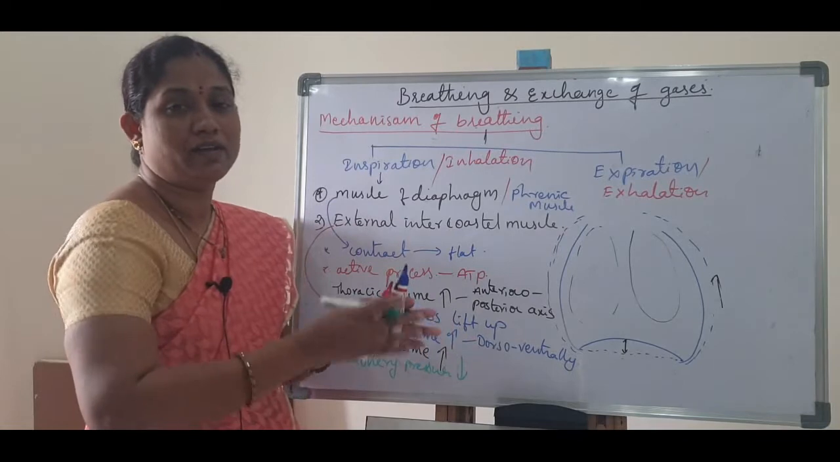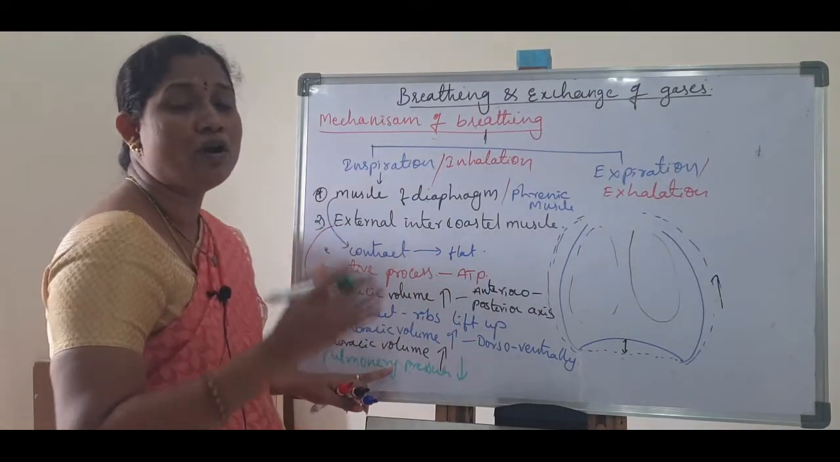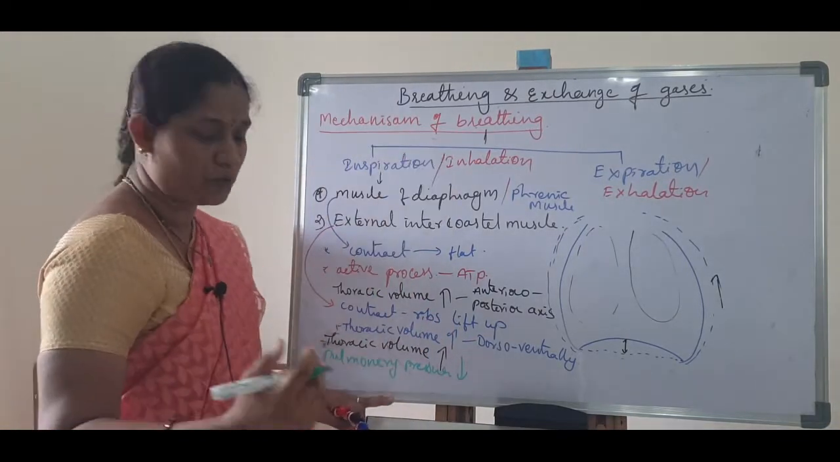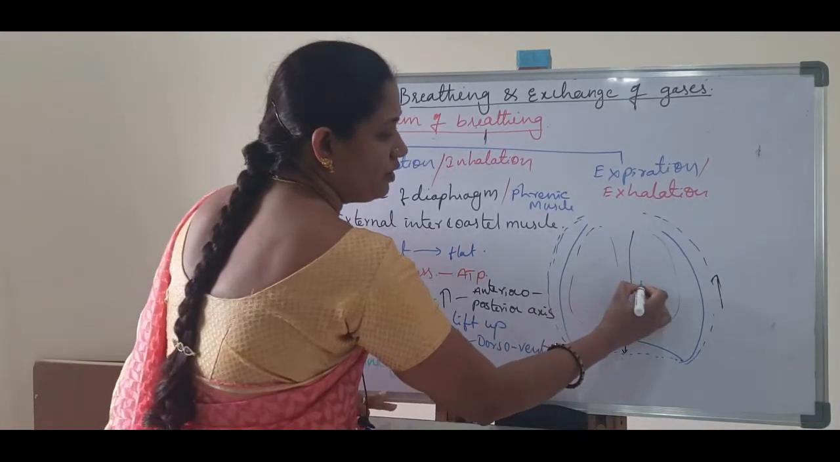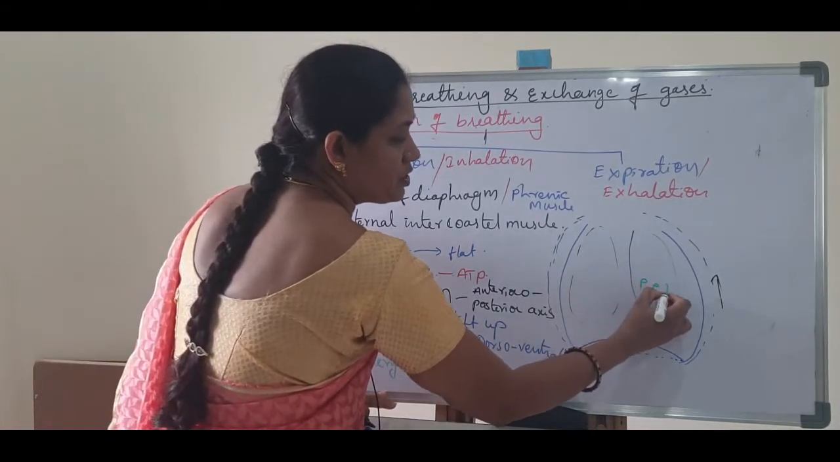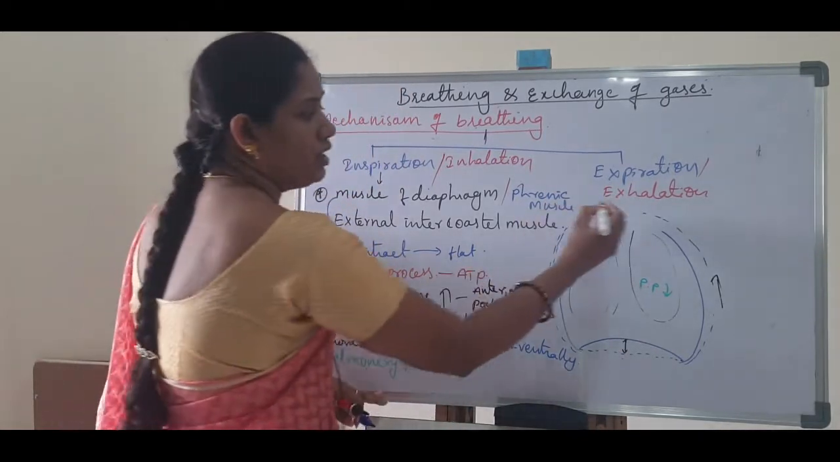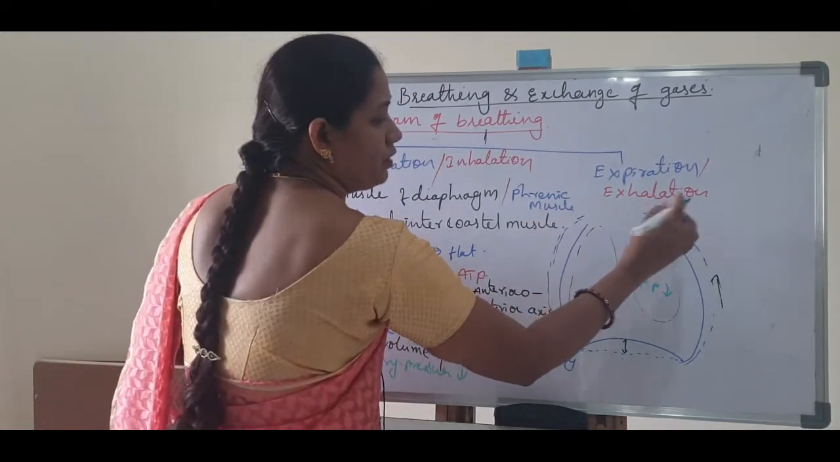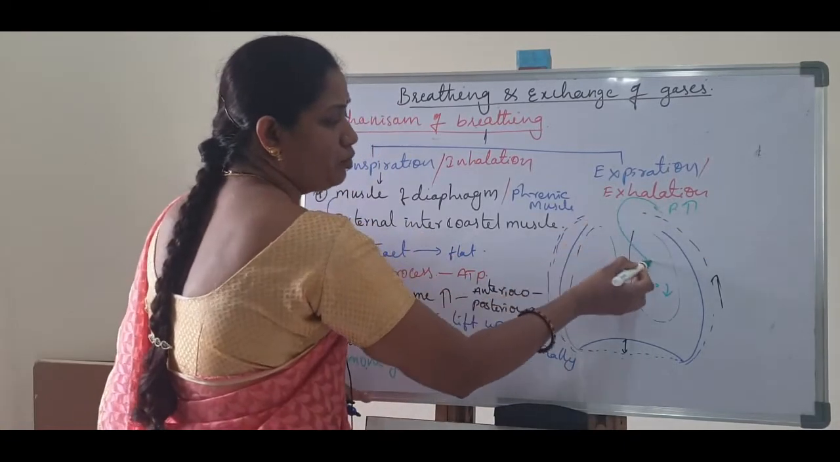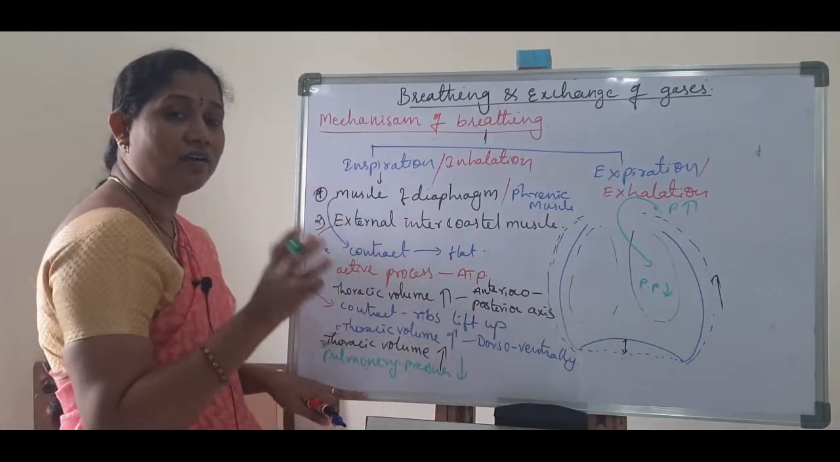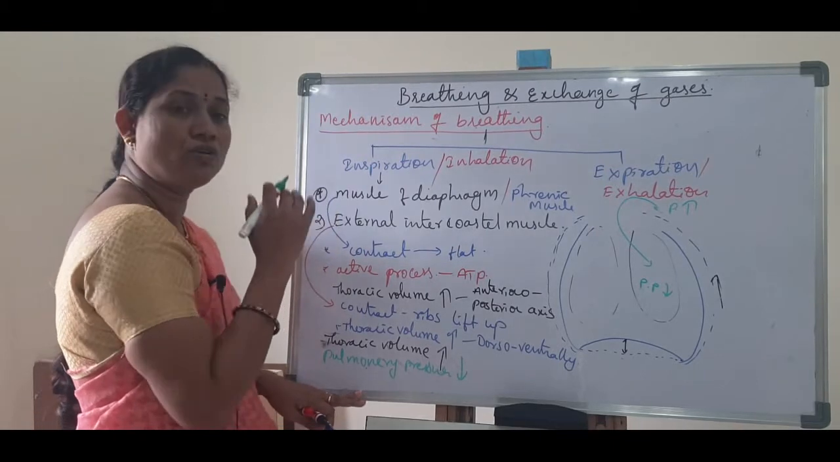So what will happen? Air always moves from high pressure to low pressure. So in the lungs, pulmonary pressure is decreased. The air outside is at high pressure. So as a result, air can move inside. Air always moves from high pressure to low pressure.